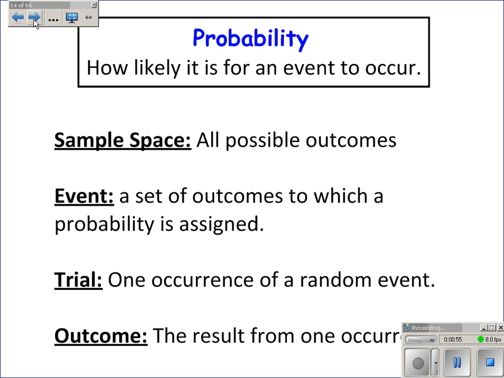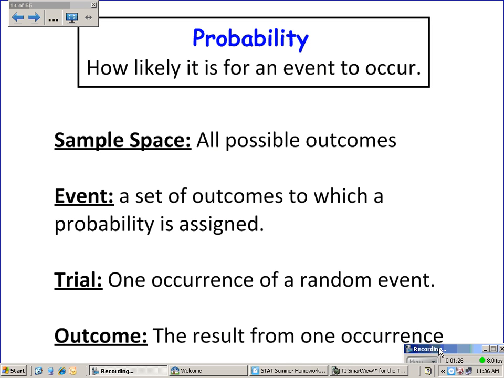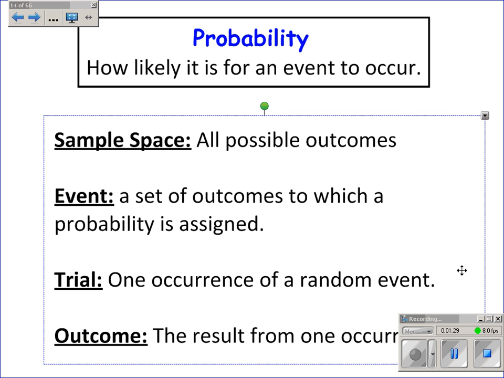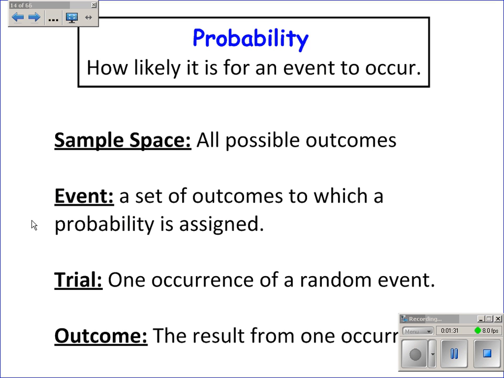Now, the sample space is all possible outcomes. So if you think about flipping a coin, the sample space would be heads or tails. That's all the possible outcomes. An event is a set of outcomes to which a probability is assigned. An event could be flipping a heads or flipping a tails. A trial is thought of as one occurrence of that event. So the trial would be flipping a coin once. The outcome is the result from one occurrence. So you flip the coin, did you get a heads or a tails? That outcome is recorded as the outcome.